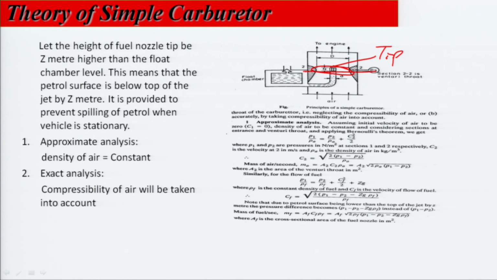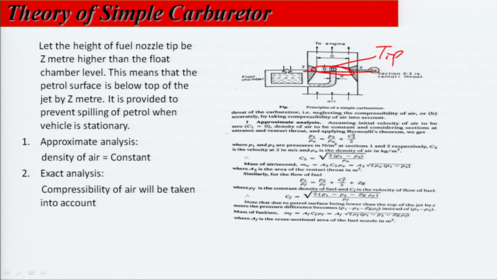The flow rate of air decides the depression here, and that amount of fuel is released. If you increase the air flow rate, there will be more fuel available. If there is less air, then there will be less fuel available.